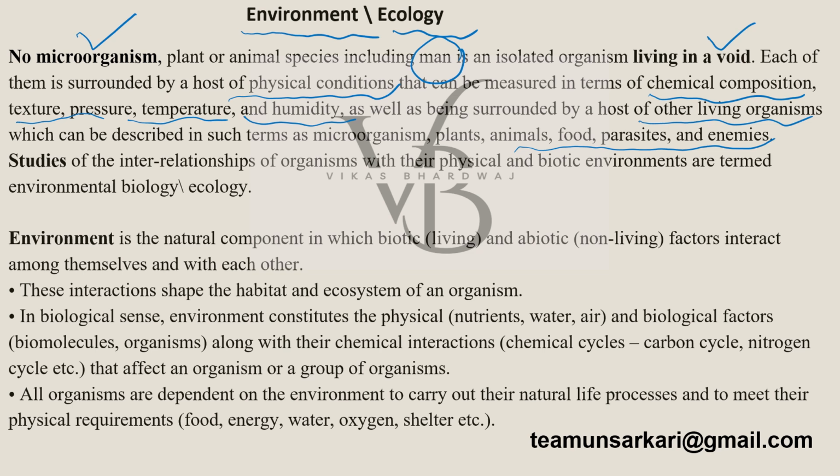But what is environment? Environment is the natural component in which biotic and abiotic factors, biotic means living, abiotic means non-living, are interacting with each other constantly. Now this interaction is shaping the habitat and ecosystem of an organism. For example, when India went on to have cheetahs and we went on to create an ecosystem for them, we wanted to create interaction. So in the biological sense, environment is going to constitute the physical, that is the nutrients, water, air, and biological factors, that means biomolecules and organisms, and their chemical interaction.